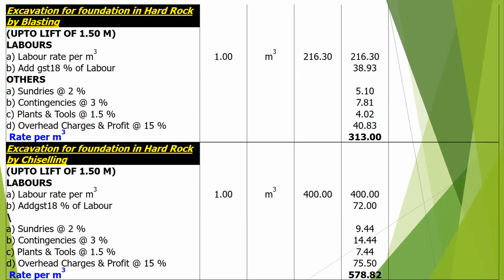Excavation in hard rock by chiseling. Okay, labor rate. I am talking only about the labor rate. Materials and other things will be supplied by the client. Labor rate per cubic meter will be 400 rupees. GST 18 percent will be 72. Sundries 2 percent will be 9.44. Contingency 3 percent, 14.44. Plant and tools 1.5 percent, 7.44. Then the net rate per cubic meter will be 578.82.